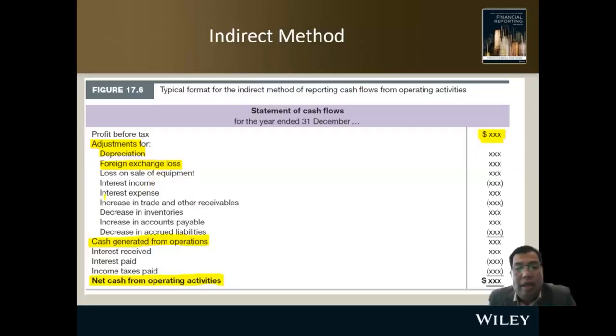Interest income, interest expense, increase in receivable, decrease in inventory, increase in account payable, increase in accrued liability. So all these are your current assets and your current liability. So you take note of all of these things, and then from there it helps you to determine what is your net cash flow from operating activity. So this is indirect method.